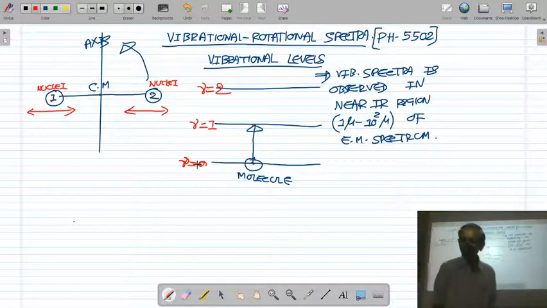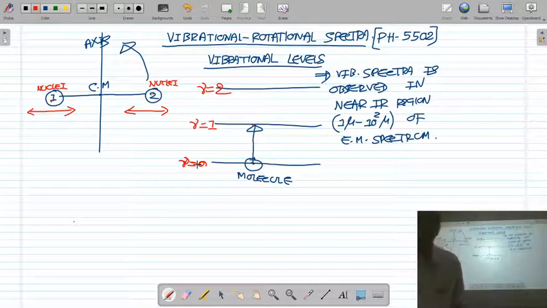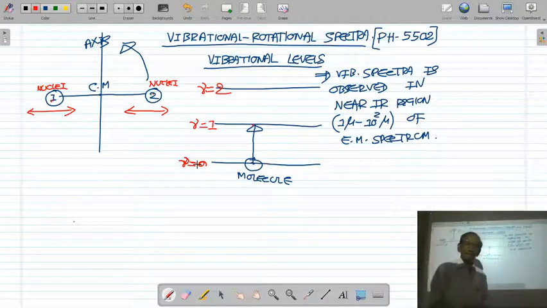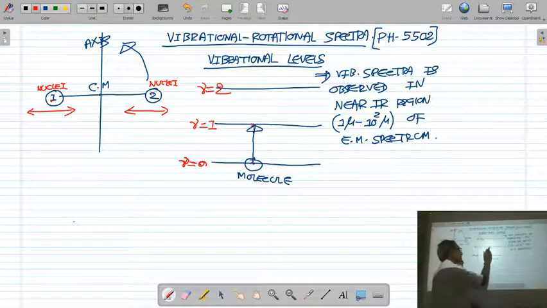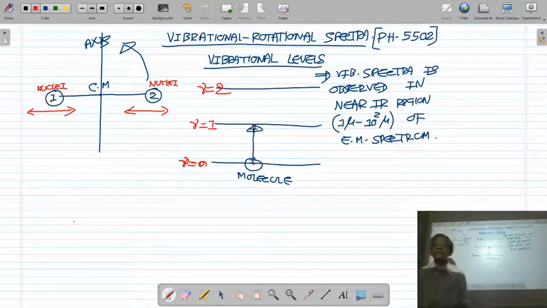Now, the first important feature we have written is that vibrational rotational spectra arise from the transition of the molecule from one vibrational level to the other vibrational level, and vibrational spectra is observed in the near infrared region of the electromagnetic spectrum.